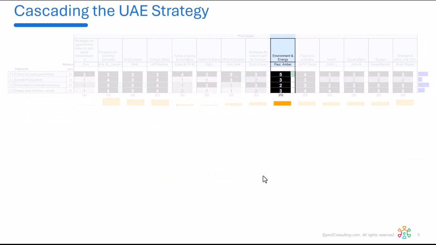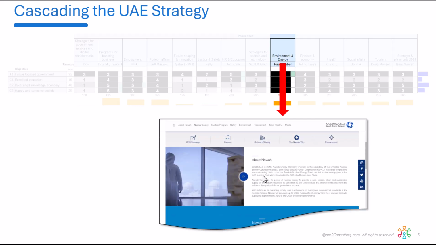What it also allows us to do is to take that scoring for any one ministry. So in this case, we'll take a look at environment and energy, and they can use that to build their ministry strategy. And then in this case, within the ministry strategy, they've identified a project, which is the Nawah nuclear power plant. And this is going to talk about how the nuclear power plant itself supports the environment and energy responsibilities in achieving the countrywide success. So we've done that cascade down.